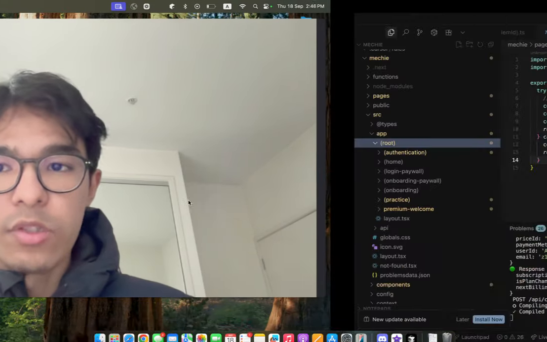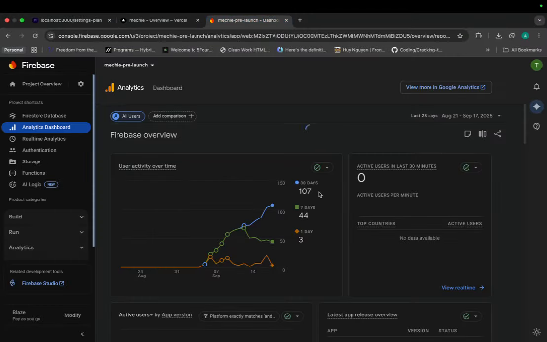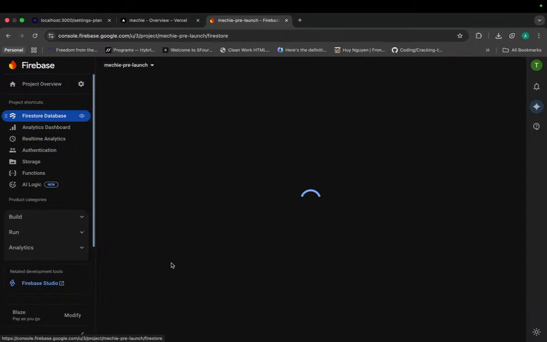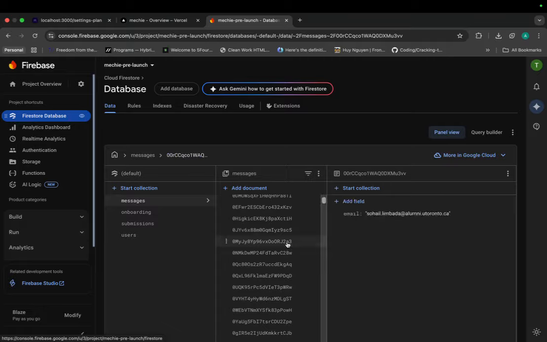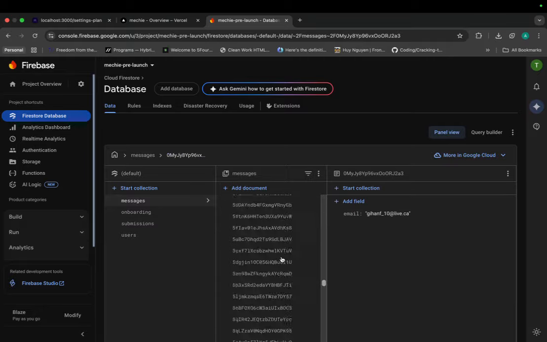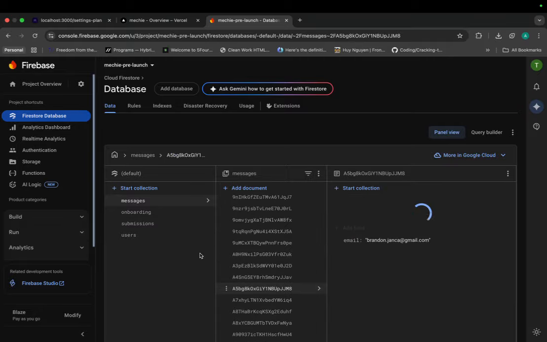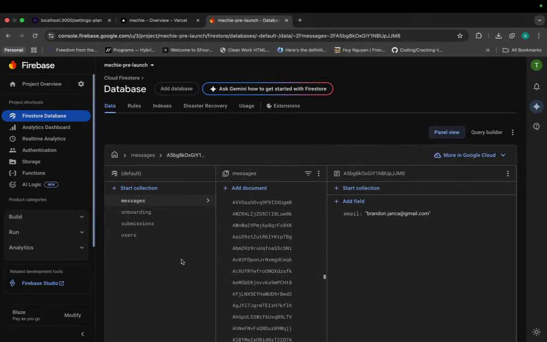We're currently testing with users, as I can show the analytics here. For the last 30 days, we have a lot of traffic because we are testing with the waitlist members. So here we have the waitlist. These are all the people who signed up for the waitlist. We have 2,000 of them here.